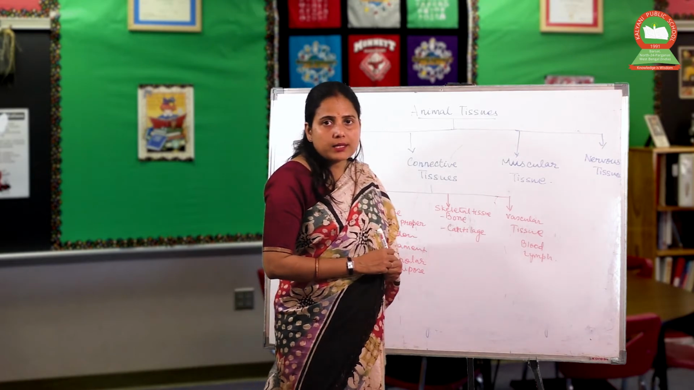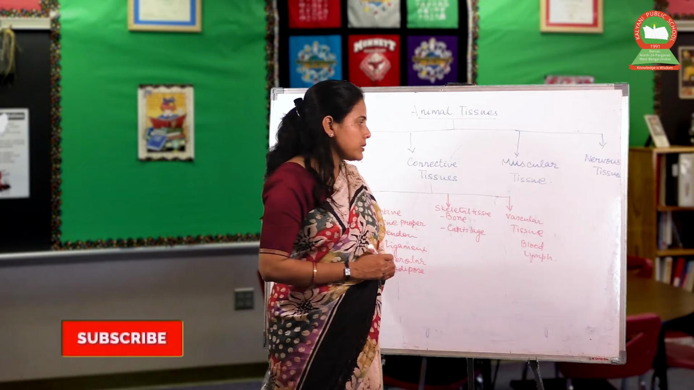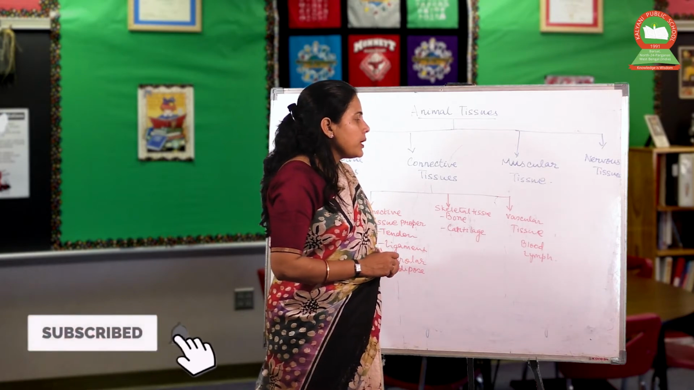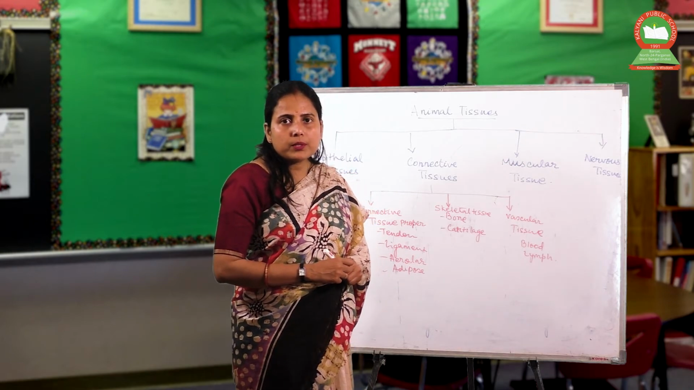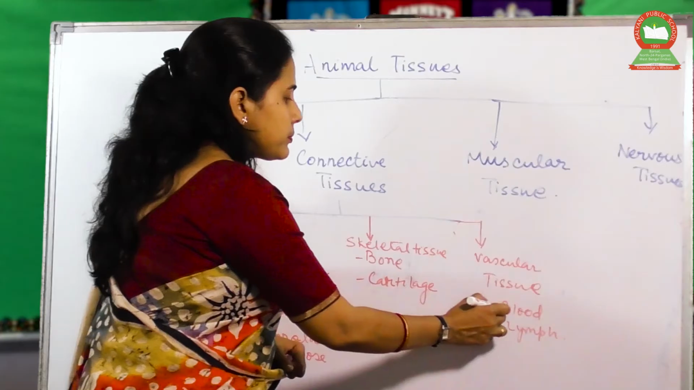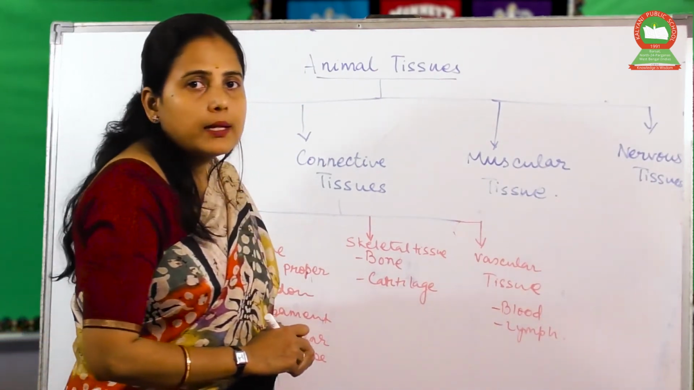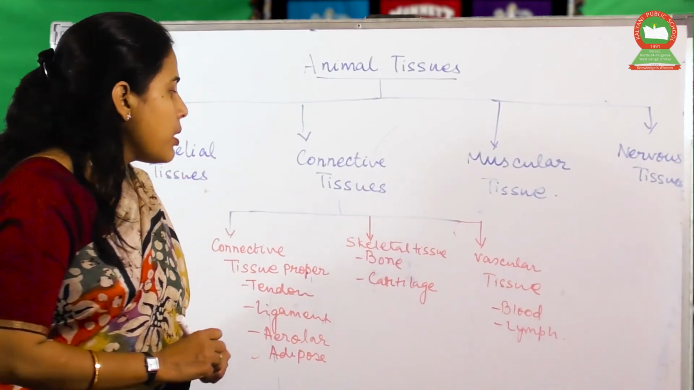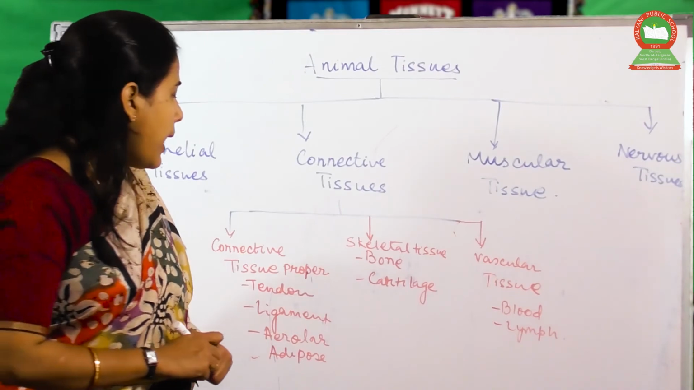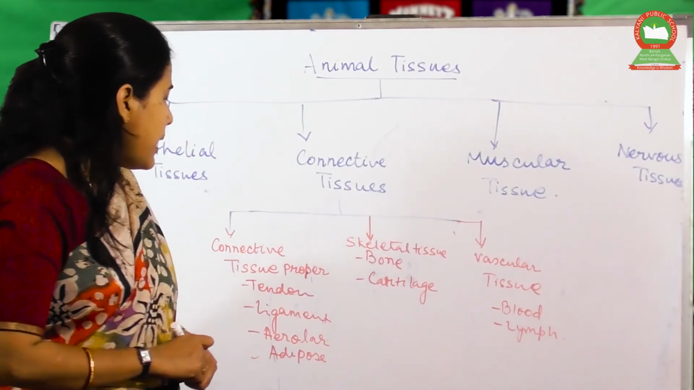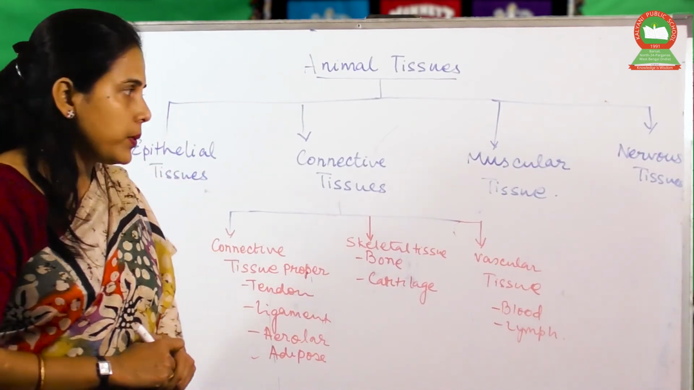The bone is the harder tissue, and cartilage is soft in comparison. For vascular tissues, we have the fluid tissues here. The blood and the lymph form the fluid tissues. So we can say blood and lymph are fluid connective tissues, bones and cartilages are skeletal tissues, and ligament, tendon, and adipose tissues are connective tissues proper.